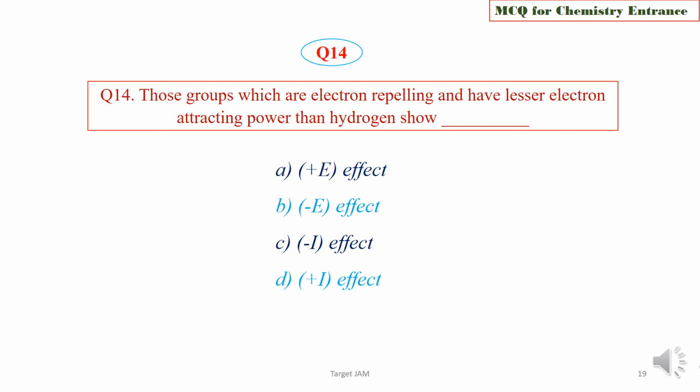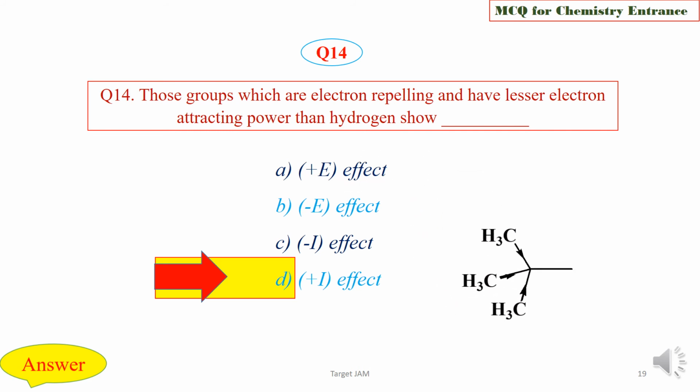Choose the correct one. We are now moving to check the answer key, and the right option is option C, that is plus I effect, which are electron repelling. See, all these methyl groups are electron repelling, that means they are electron donating groups, so this shows plus I effect. They donate the sigma bond electrons.